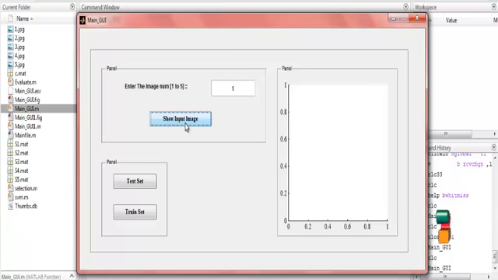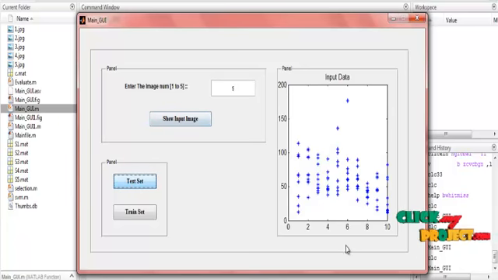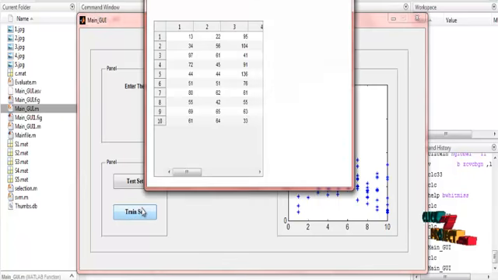Whatever image is selected will be shown. So this is the input image. Then I will click the test set and train set. So this is the input data for the test set, and then the train set. Here we are using data mining. For our particular image, the test set values will be displayed, and again the train set values are displayed.